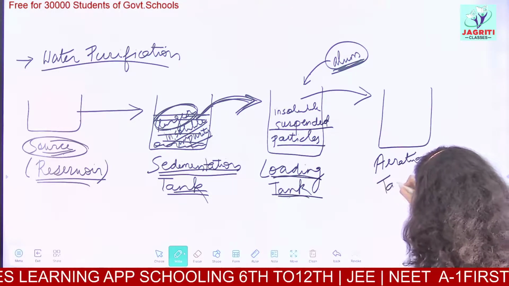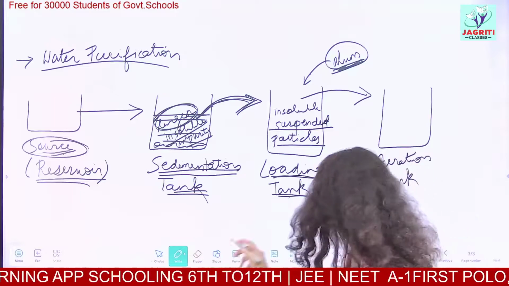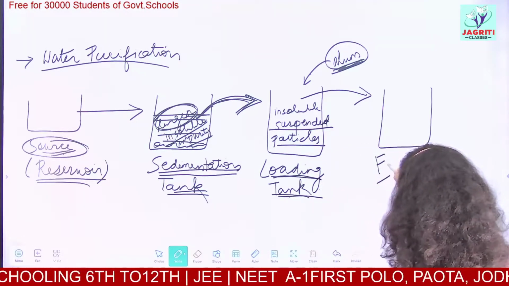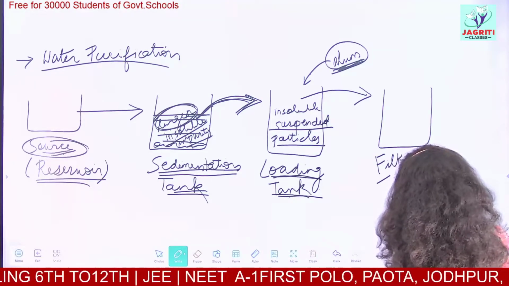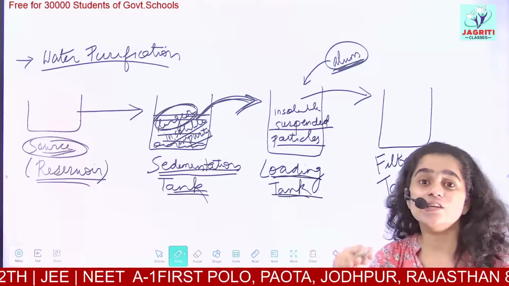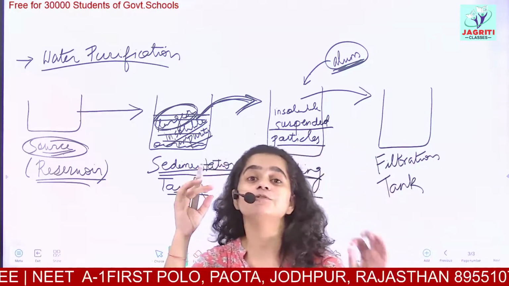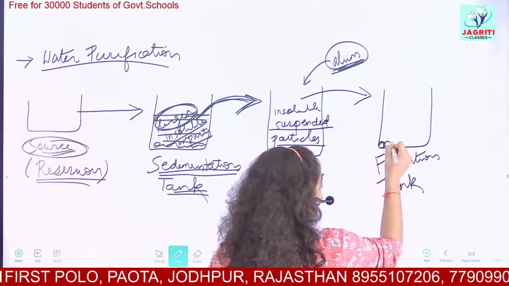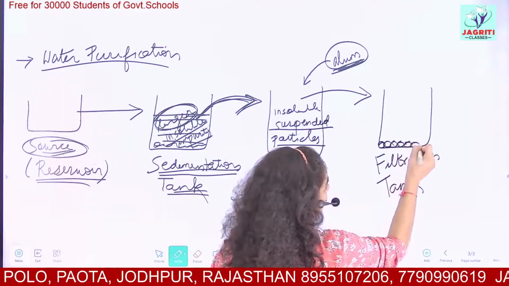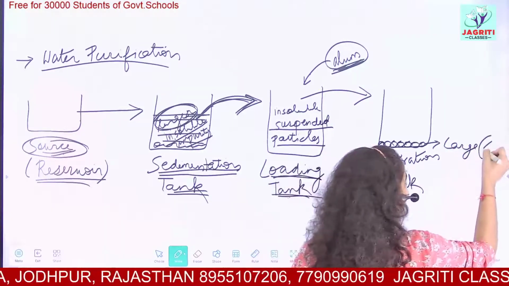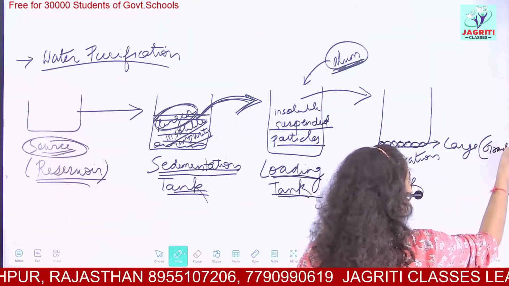In the aeration tank, what we do, or better I write it, a filtration tank. This is the filtration tank. In the filtration tank, you have different layers of solid particles. That is what you have. To the bottom, you have large stones, which are called gravel particles or coarse sand particles.